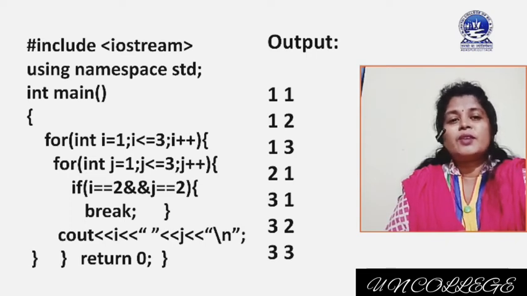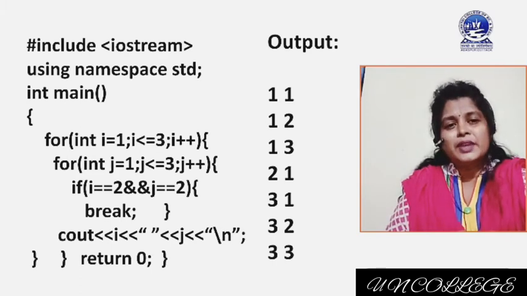In this way we will get output at each step. But when I value is 2, at that time we only get output 2 1, not 2 2, not 2 3. Why? Because of break. I hope you have got a clear concept on break, but still if you have any doubt then please write to me in the comment box.